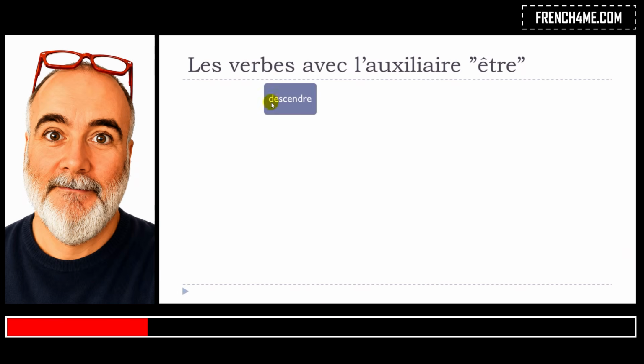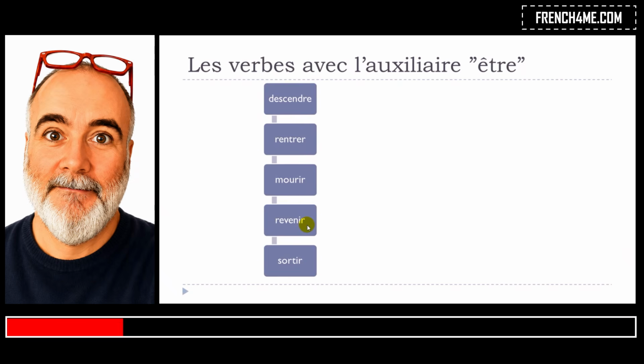So the first one is descendre. After that, we'll have entrer. Then mourir. Revenir. Sortir. Passer par. Venir. Aller.